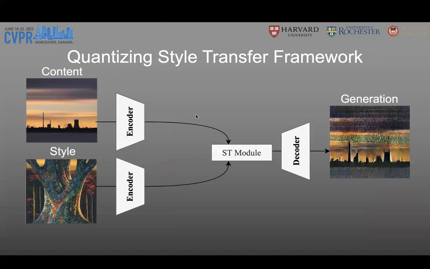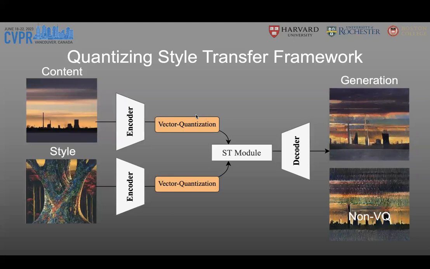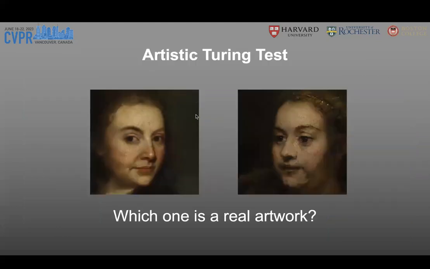We experiment our method on the most common style transfer framework, the autoencoder-based framework. By adding VQ modules after the encoded features, the generation has a significantly better visual fidelity. This is because VQ actually pushes the features towards the real artwork distribution.